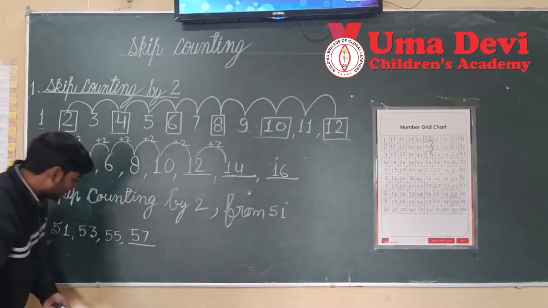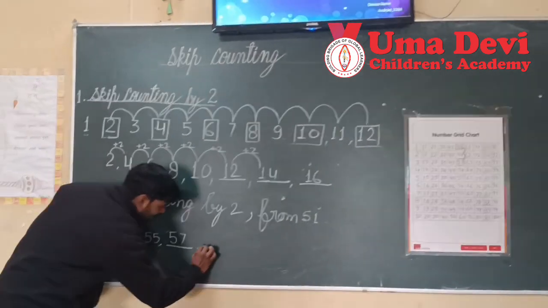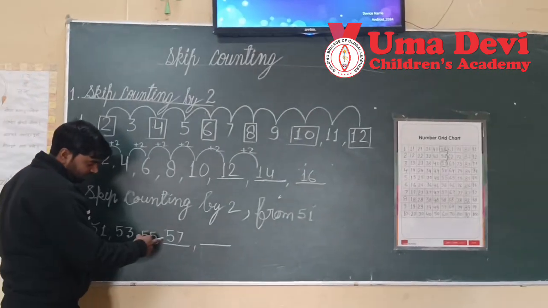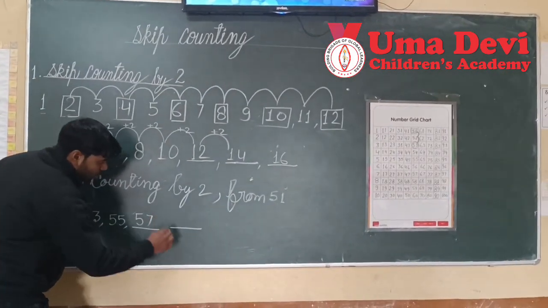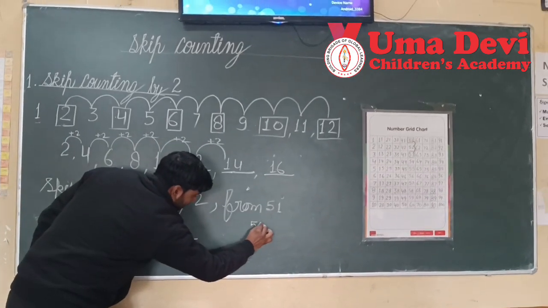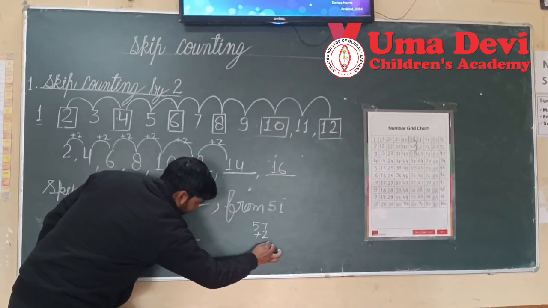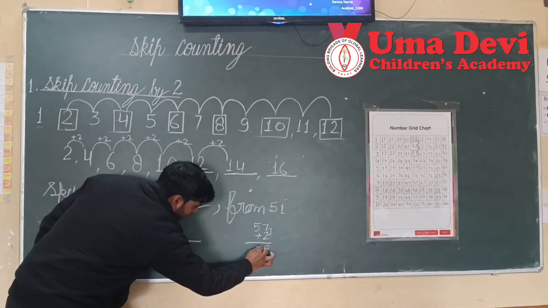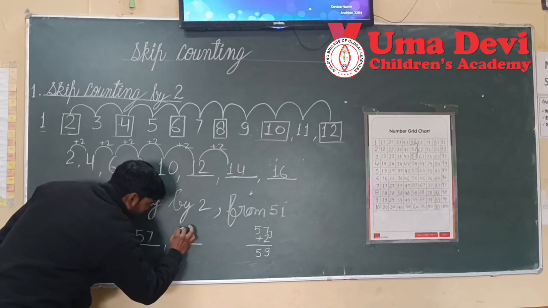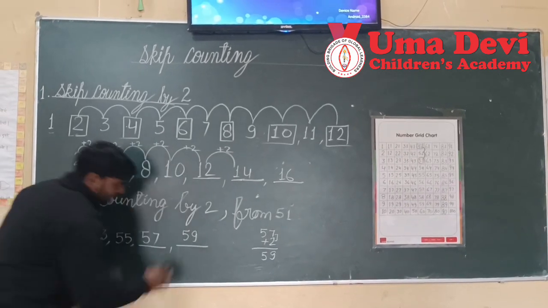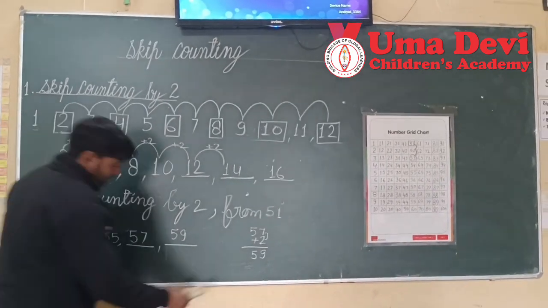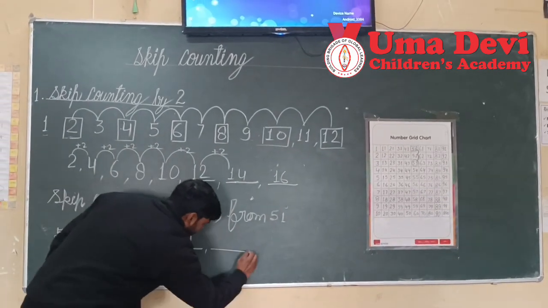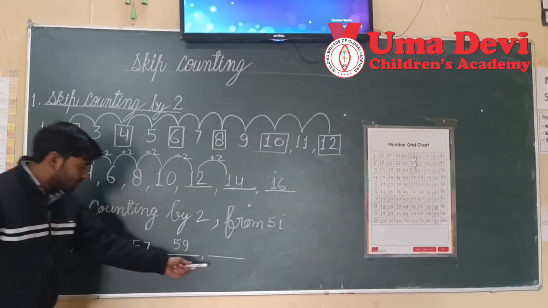So now you will ask, what will come here next? This number 57 plus 2. 7 and 2, 9. And here 5. This is 59. Right? Next question is what will come in this place.